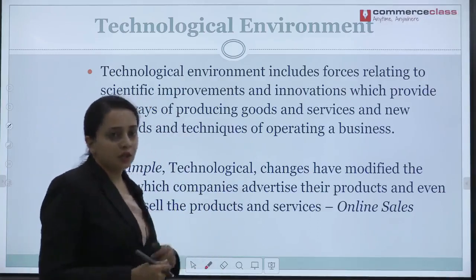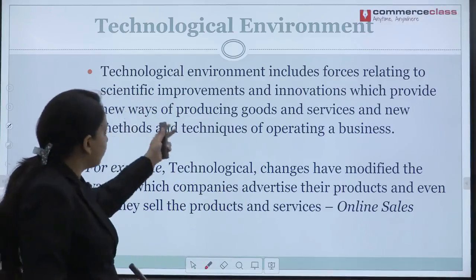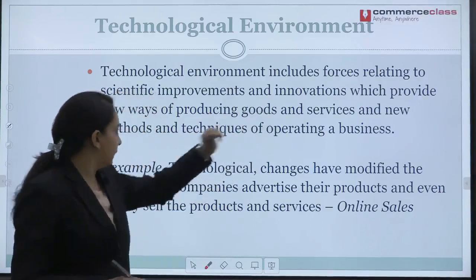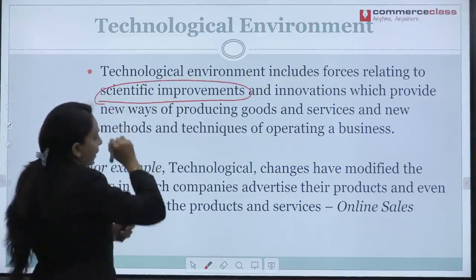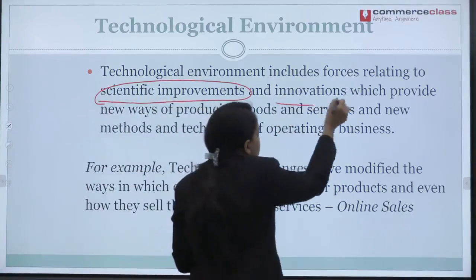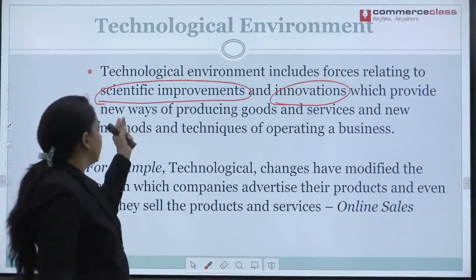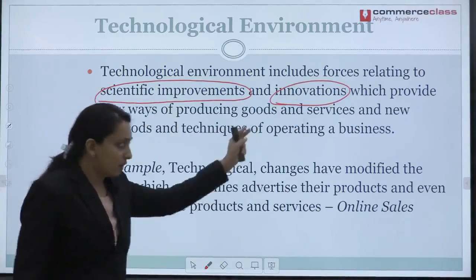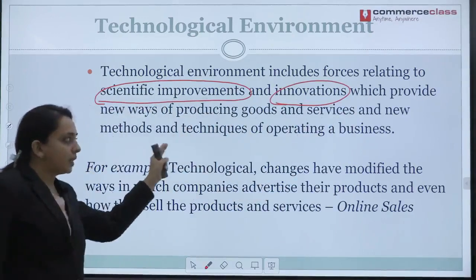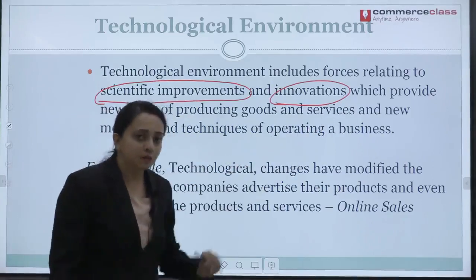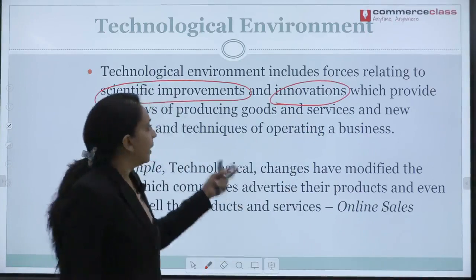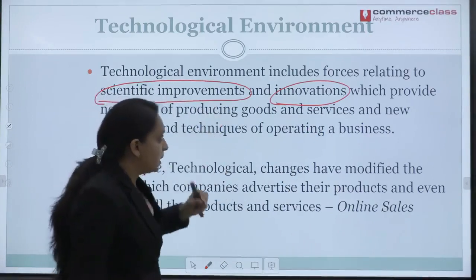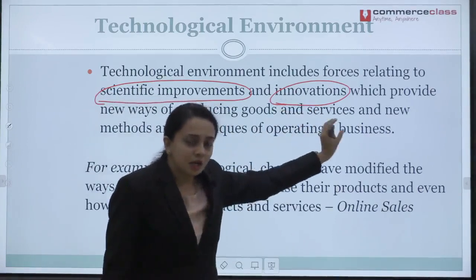So, what is technological environment? Technological environment includes forces relating to scientific improvements and innovations which provide new ways of producing goods and services and new methods and techniques for operating a business. What does the advancement in technology give us? It gives us scientific improvements, innovations. What is innovations now?